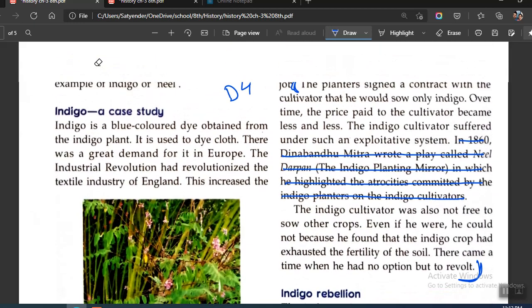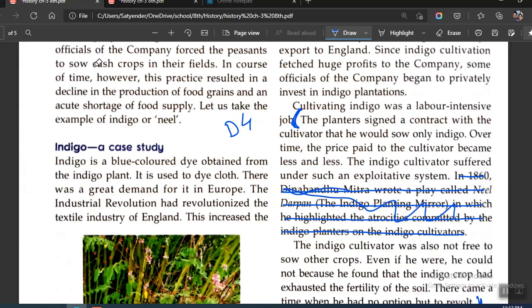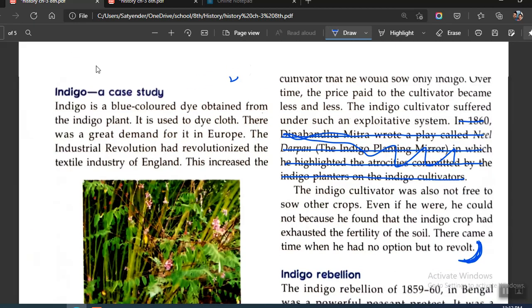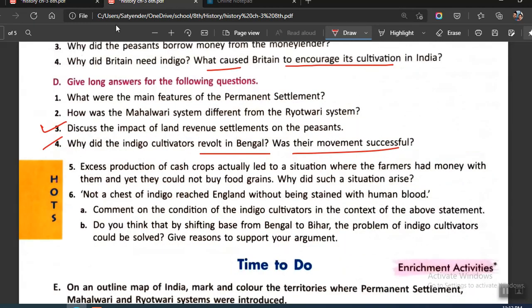So let me just repeat this again. You will be starting from here and you don't have to write these 4 lines. You start from here and you write till this point. Though this is a little bit longer, the thing is, these are the questions that are there in long answers only. So in 3 marks, I think that much would be sufficient.